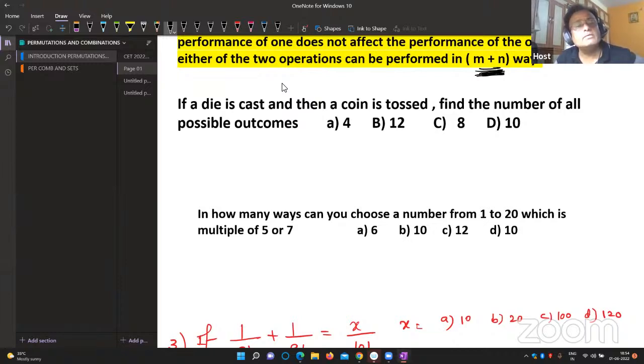There are 6 possibilities, because the die may fall on 1, 2, 3, 4, 5 or 6. And if the coin is tossed, the possibilities are head or tail, 2. The first operation is done in 6 ways, the second in 2 ways. The fundamental principle says multiplication, 12 ways. The answer is B.